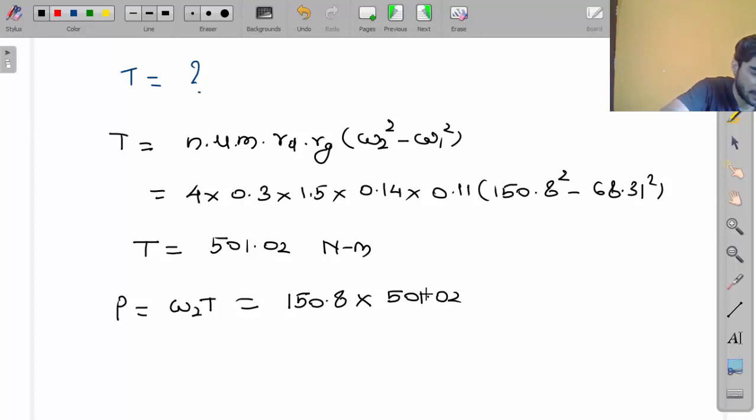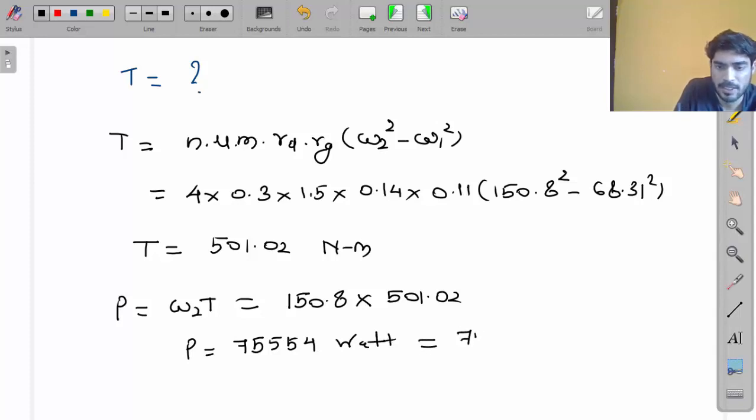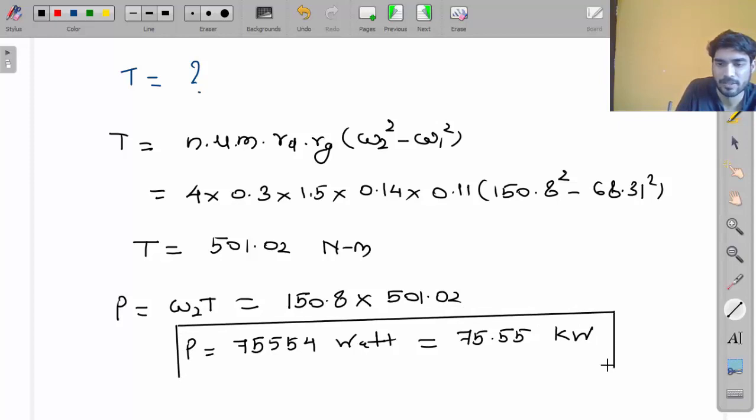How much are you getting? 75554 watt, or you can write it as 75.55 kilowatt. This is the answer. So this is the power transferred.